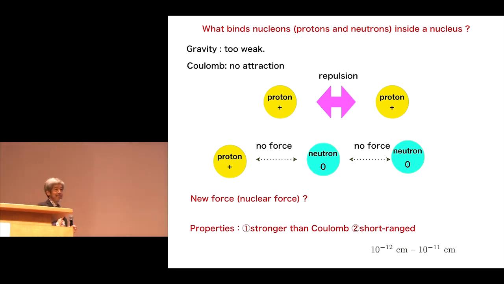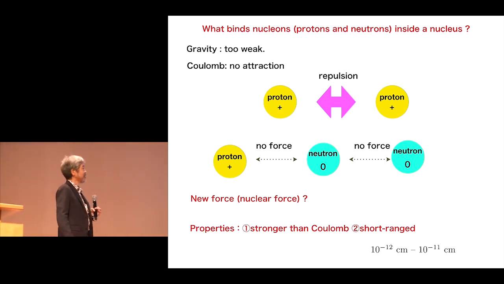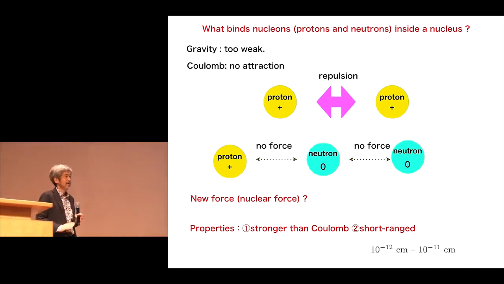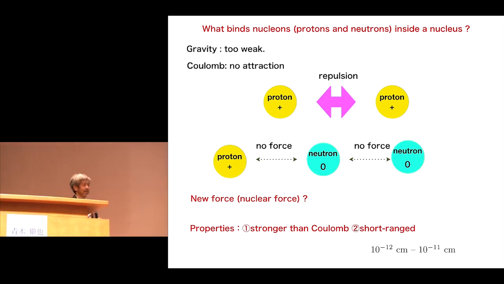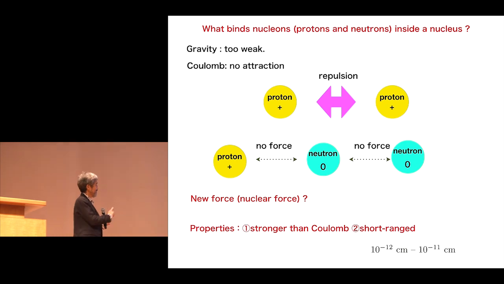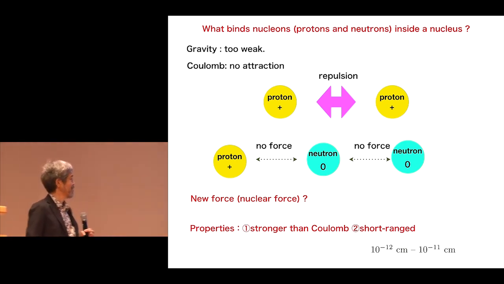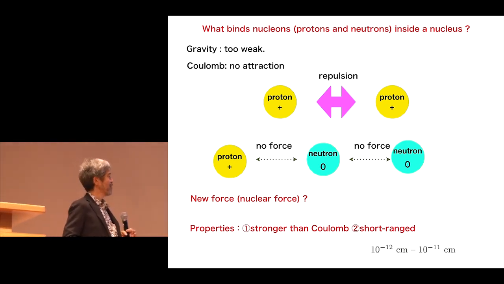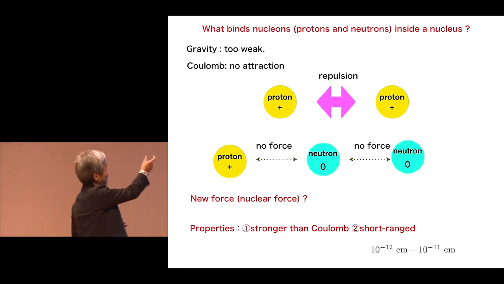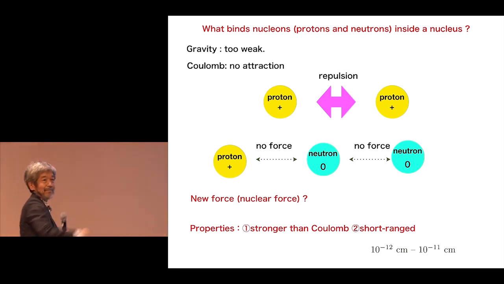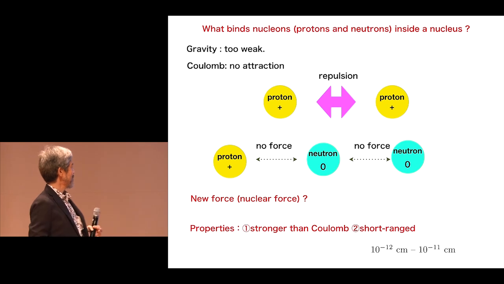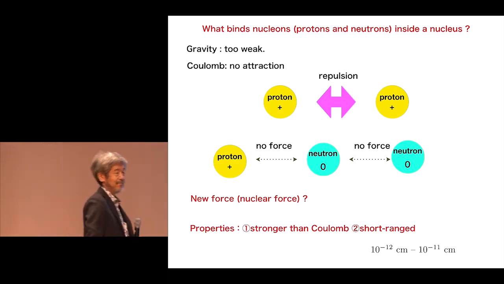Clearly, at that time, people realized we need new forces, and people called that the nuclear force. And even though we didn't know what the nuclear force was at that time, people speculated on its properties. One is that the nuclear force must be stronger than the Coulomb force, because proton and proton have a repulsion, so the nuclear force must be stronger than such a repulsion.